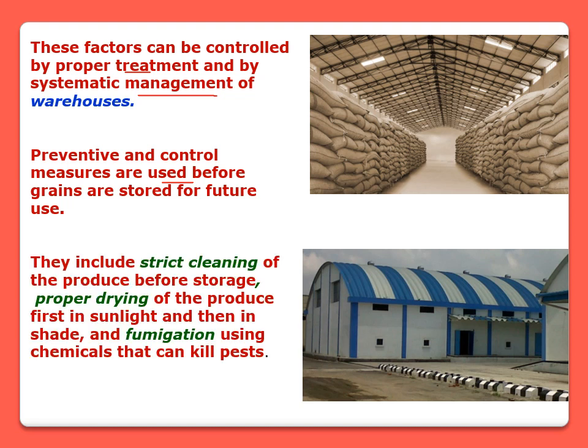They are strict cleaning of the produce before storage, right? All the grain should be cleaned properly. Then proper drying of the produce, at first in sunlight and then in shade. Okay, and afterwards fumigation using chemicals that can kill pests. So after all this procedure, the grain is ready to store.